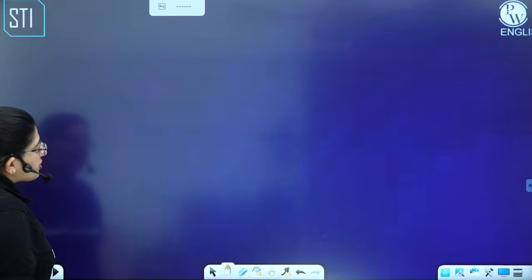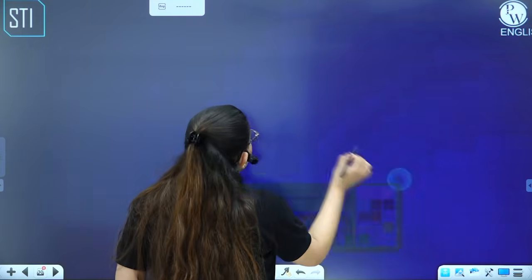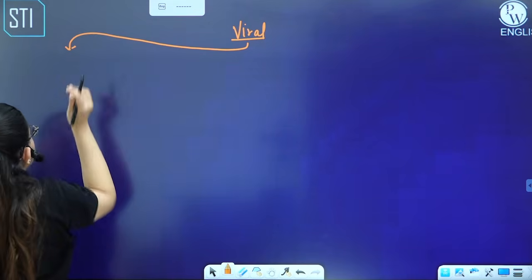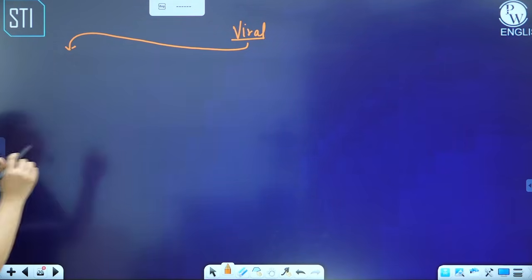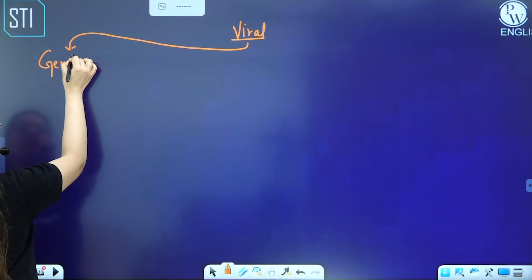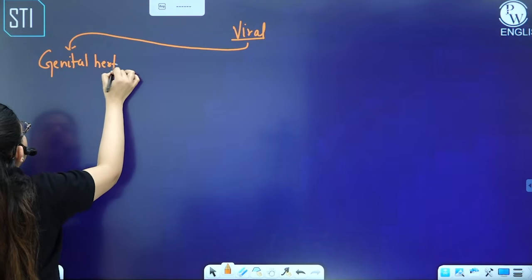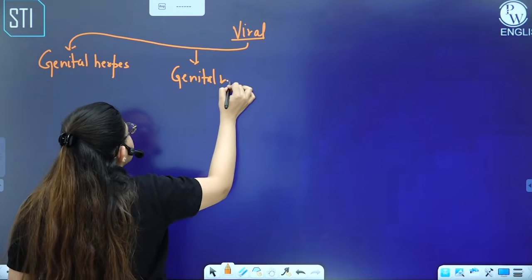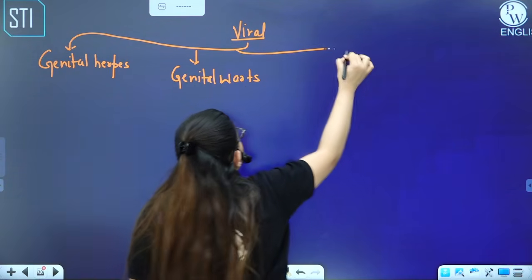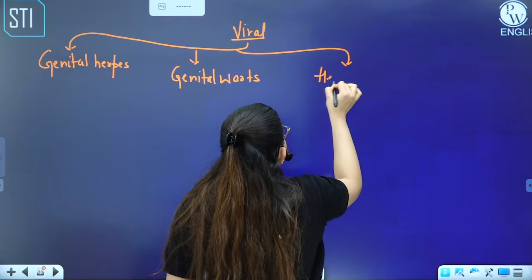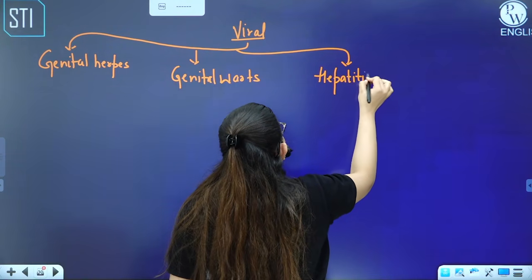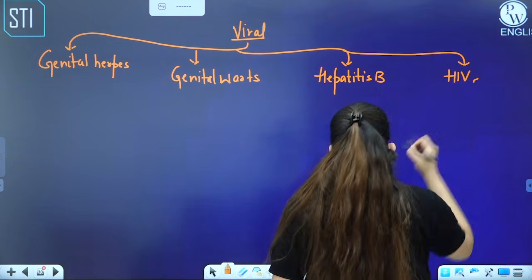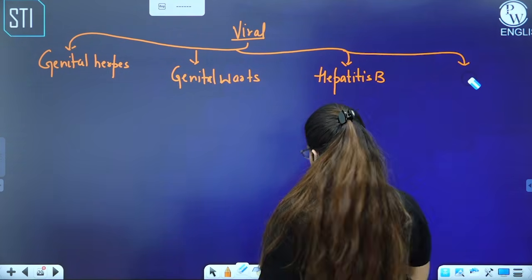Moving further to the next, which is the viral one, and usually viral ones are not treatable. So in viral, the first one which we have is genital herpes. The second we'll discuss here is genital warts. The third is hepatitis B, and the last one is HIV AIDS, right? Or simply we'll write here AIDS.